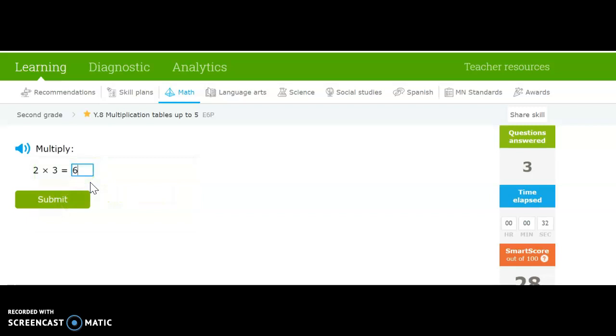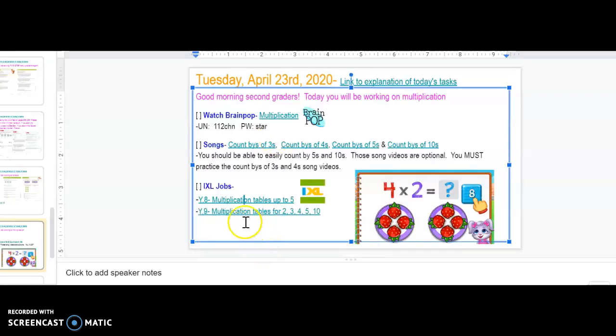2, 4, 6. 3. 2, 4, 6, 8. And as I'm counting by 2s, I'm putting up a finger until I get to that 4 because I'm counting by 2 four times. Then your second IXL is multiplication tables for 2, 3, 4, 5, and 10.